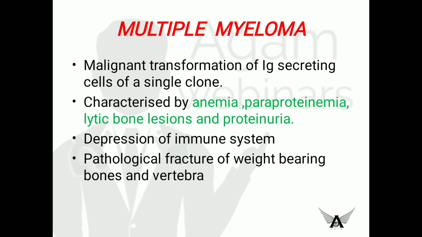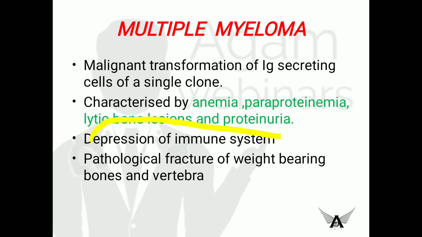So erythropoietin secretion is not there. Erythropoietin is secreted from the kidney, so it causes anemia. Also, why lytic bone disease? It causes pathological fracture of weight bearing bones. You have to remember in this plasma cell lesion, osteoclasts are activated. Osteoclasts, their main role is bone resorption, so that causes fracture of bones.